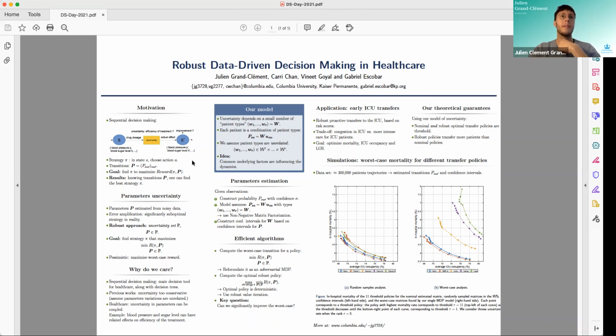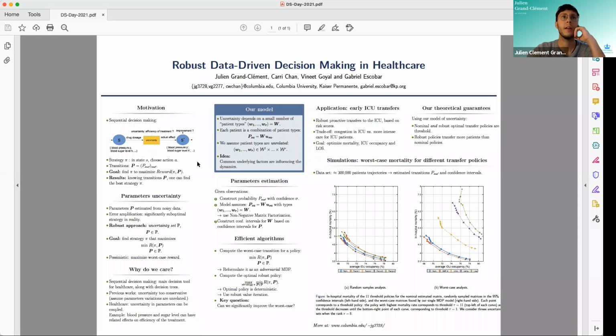So the goal in this poster is to find sequential decision-making policies, but with an emphasis on a robust decision. In particular, in most applications, we'll estimate some parameters about the model, and then we will take our decision based on these parameters. And what we want is a decision that is robust to the likely errors that we have in these parameters. So we start with some motivation.